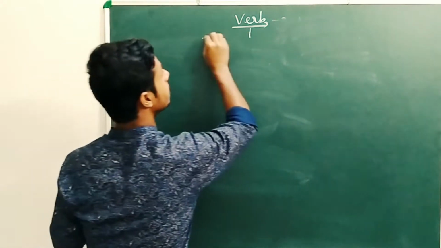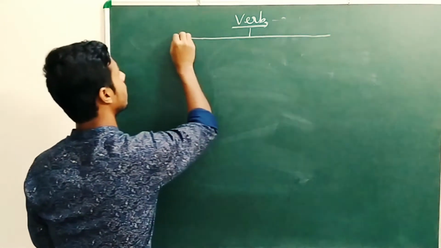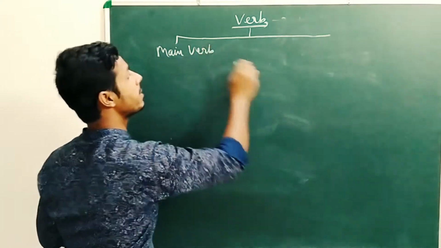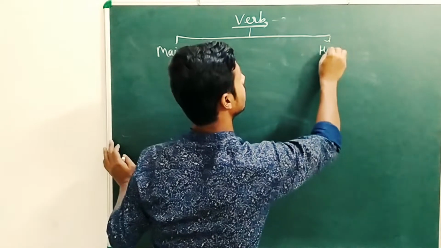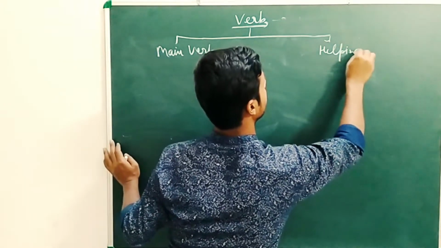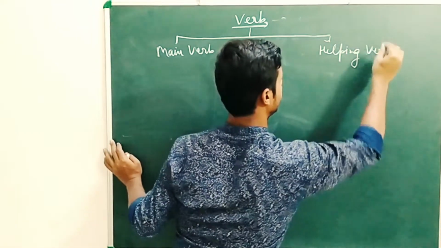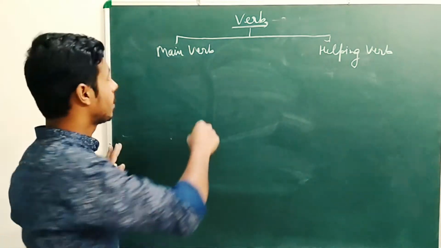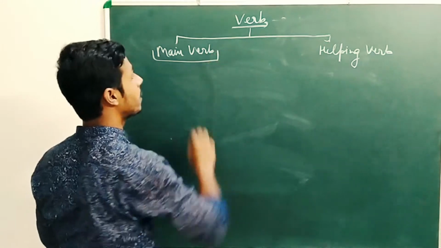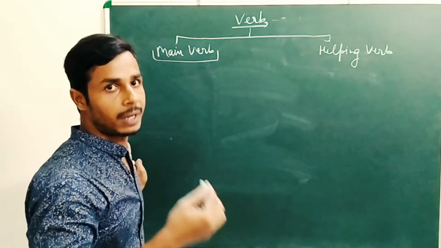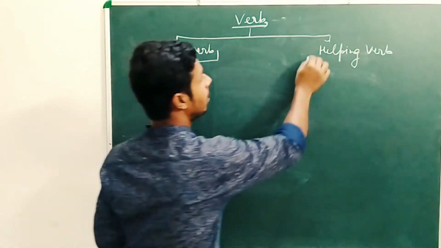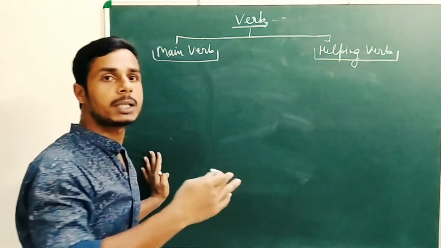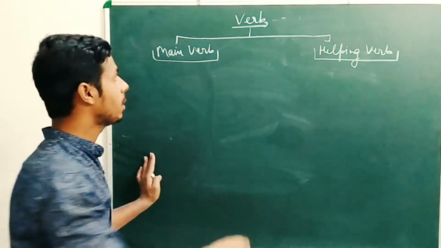First is main verb and second is helping verb. The definition I just gave is the definition of main verb. Then what is the definition of helping verb? Very simple: helping verbs are the words which help main verbs.